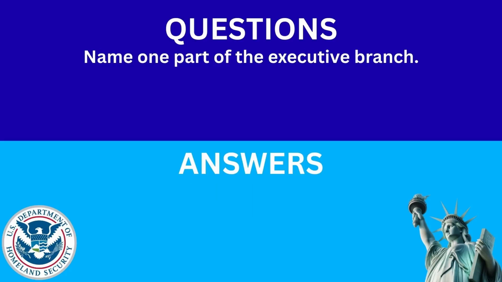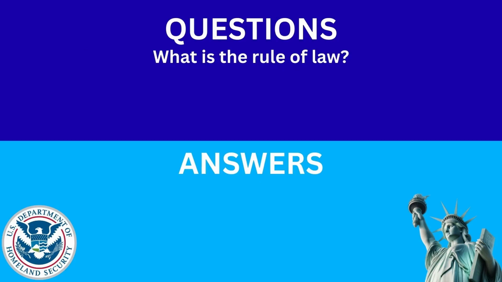Name 1 part of the executive branch. The answer is the cabinet. What is the rule of law? The answer is no one is above the law.